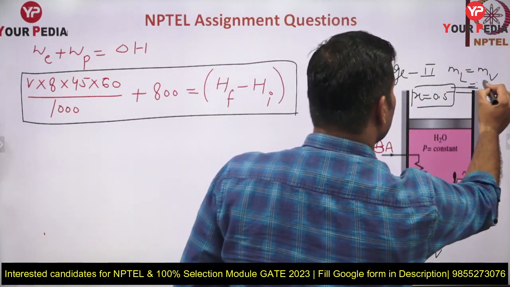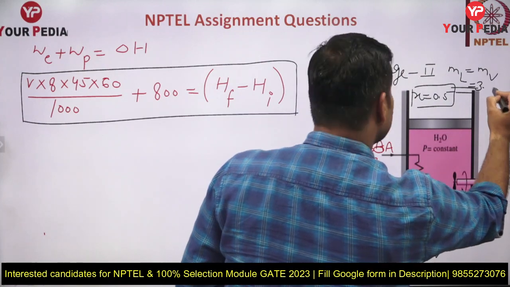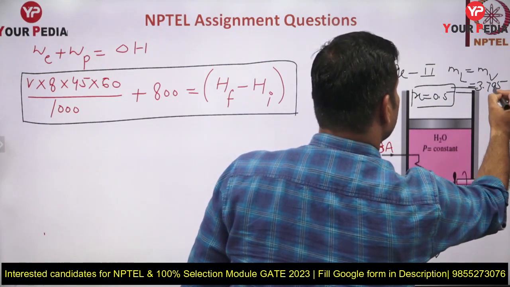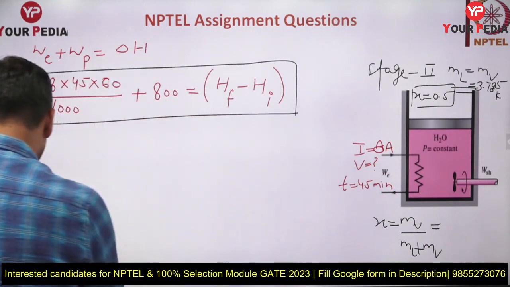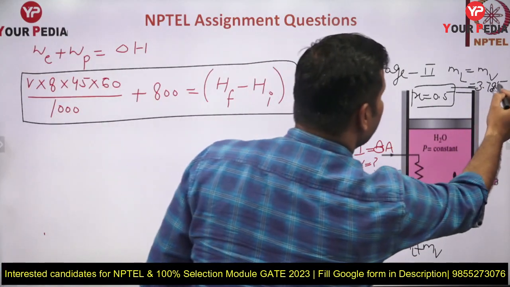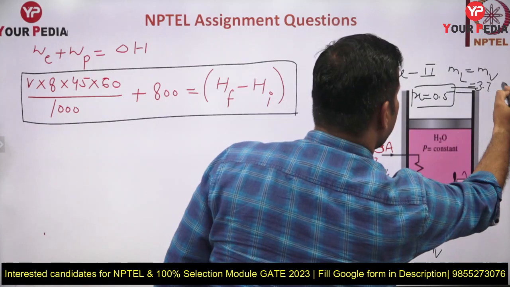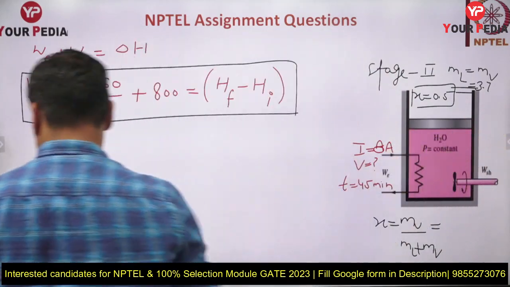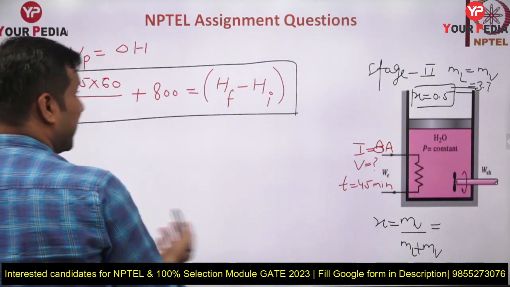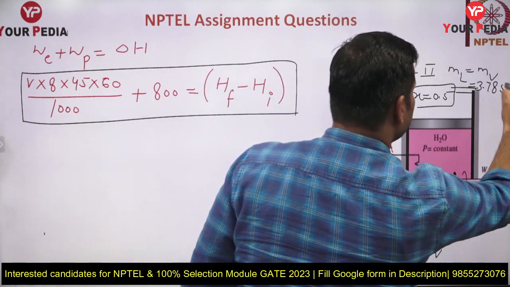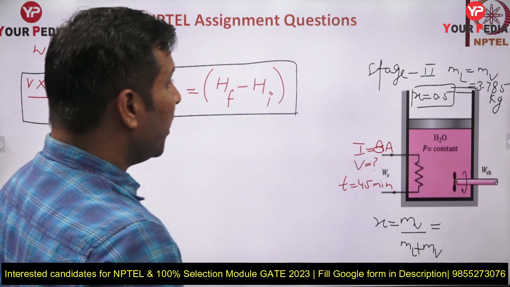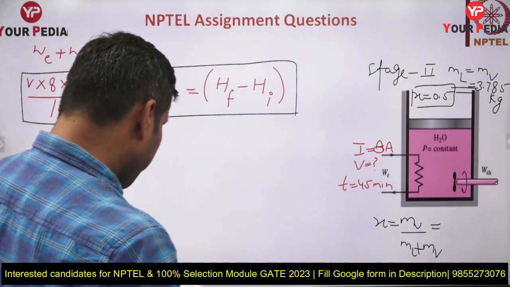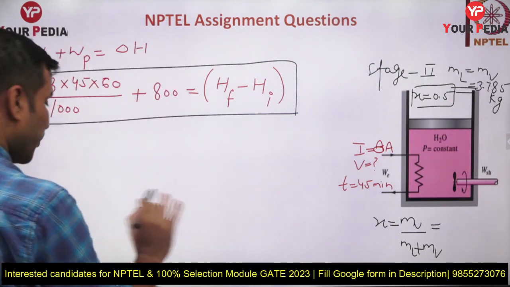Both are equal to 3.785 kg. Okay, so both are equal and both are equal to 3.785 kg. So something like this also you can write. Otherwise there is no need, because you know 50% is evaporating, so the x is 0.5. Now the question becomes very simple.